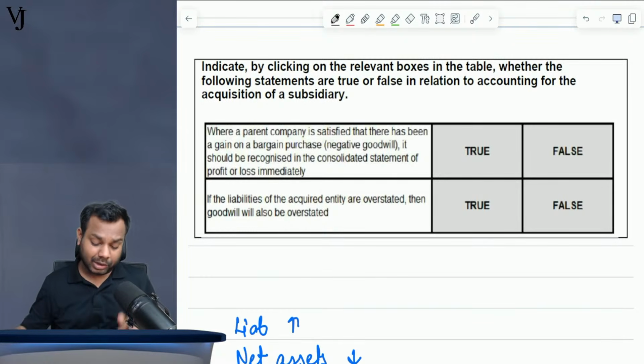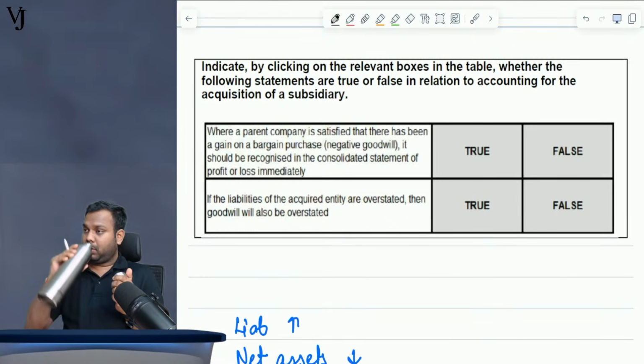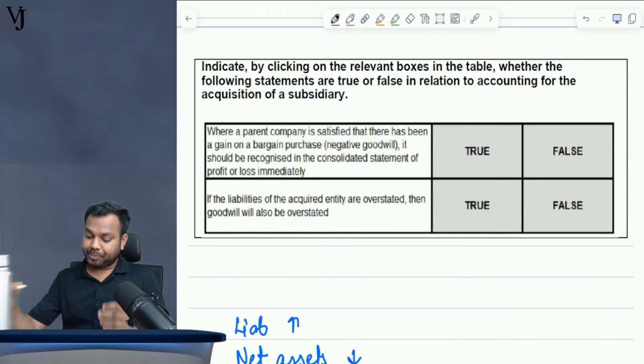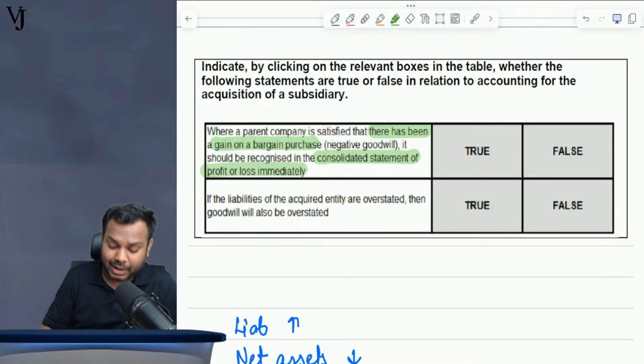Indicate by clicking on the relevant boxes in the table whether the following statements are true or false in relation to the accounting of acquisition of subsidiary. When a parent company is satisfied that there has been a gain on bargain purchase, that is negative goodwill, it should be recognized in consolidated statement of P&L immediately.